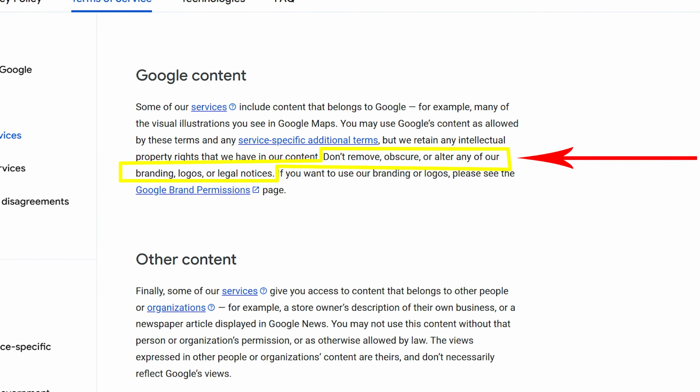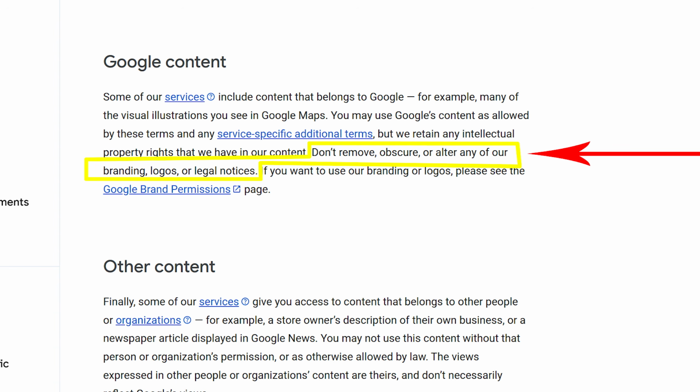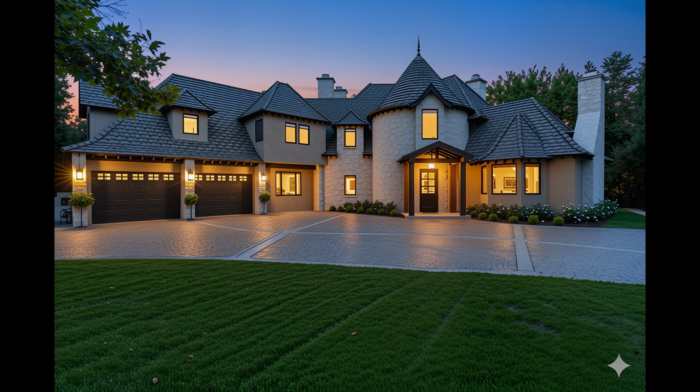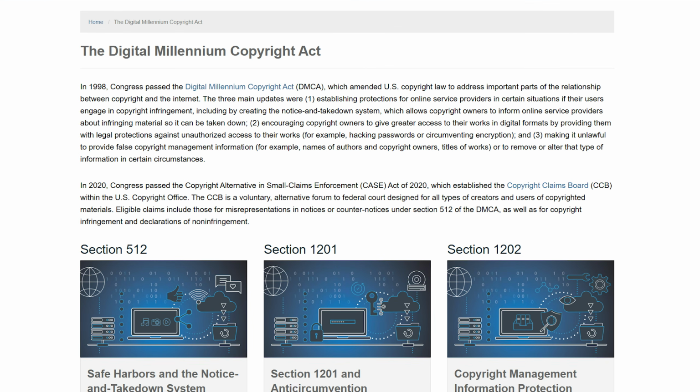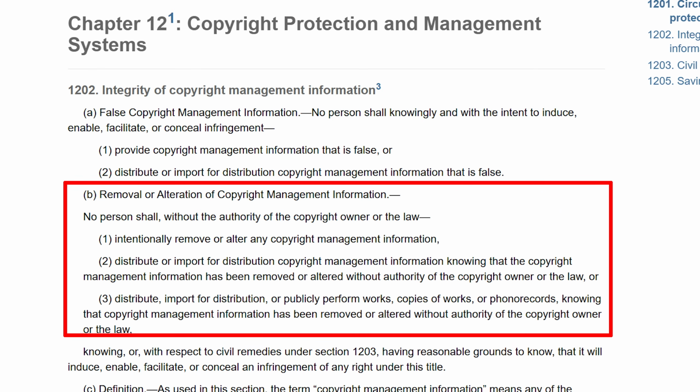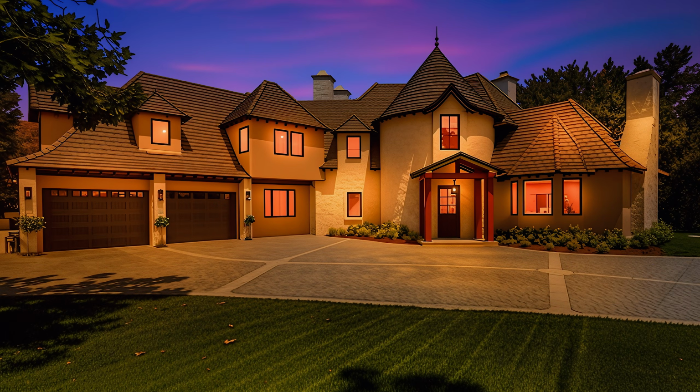Google's terms state that you can't remove, obscure, or alter any of their branding, logos, or legal notices from some of their services, and one of those services is Gemini. Even with that aside, removing the Gemini logo could violate the US Digital Millennium Copyright Act, also known as DMCA, which makes it illegal to intentionally remove or alter what's known as copyright management information, which can be a watermark or a logo. There are also ethical considerations to consider, and even though a logo wouldn't be, for instance, on ChatGPT images, there are some bigger issues that face us with these legal implications, and I want to get to those next.